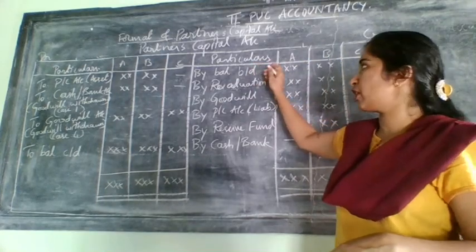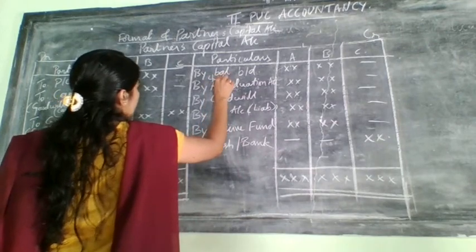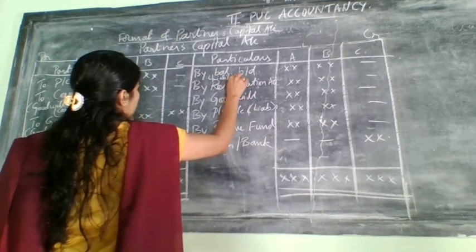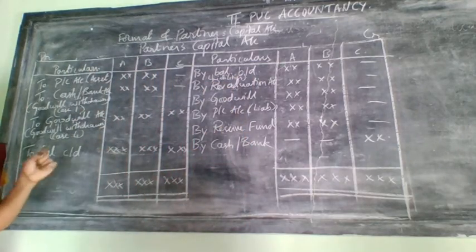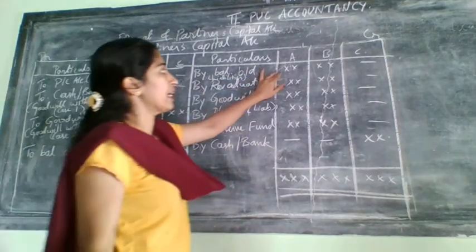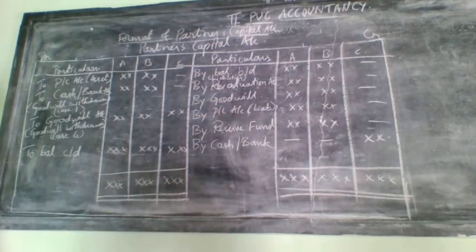These balance brought down amounts will be on the liability side of the balance sheet. Which side is it? Liability side of the balance sheet as capital. Capital of A, capital of B. That amount you need to take and write it here.